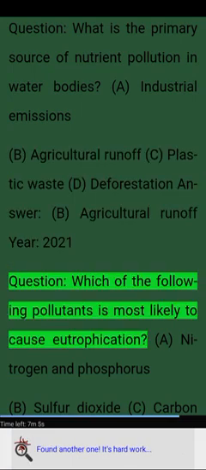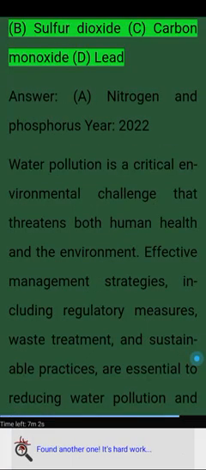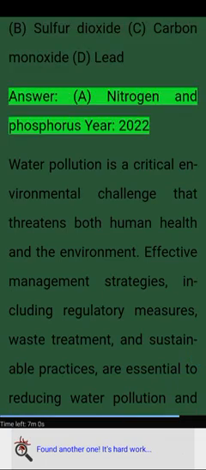Question: which of the following pollutants is most likely to cause eutrophication? A. Nitrogen and phosphorus. B. Sulfur dioxide. C. Carbon monoxide. D. Lead. Answer: A. Nitrogen and phosphorus. Year 2022.